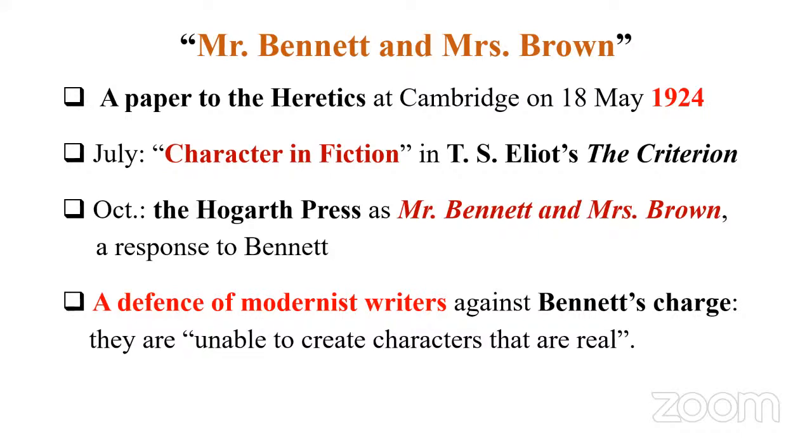Arnold Bennett, in his review, said these modernist writers are unable to create real characters. That's his accusation. So this essay is a defense of modernist writers against Bennett's charge.